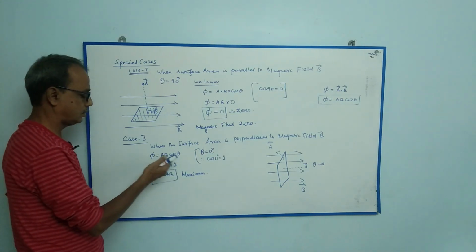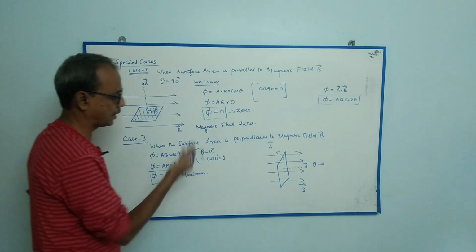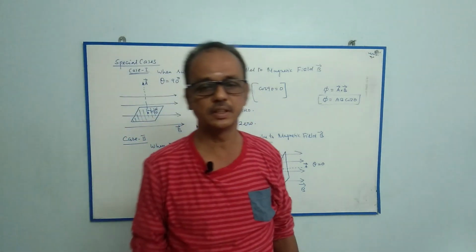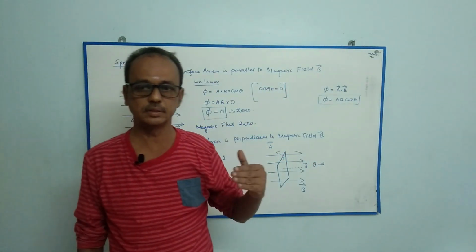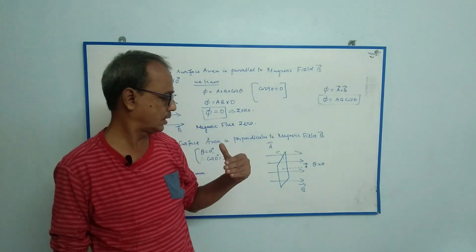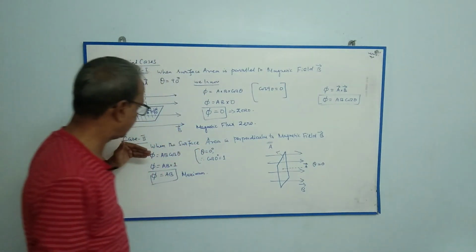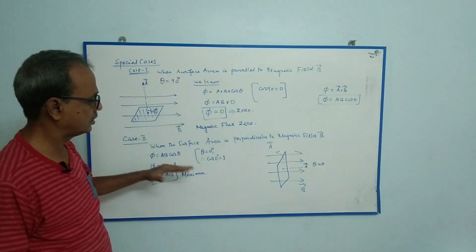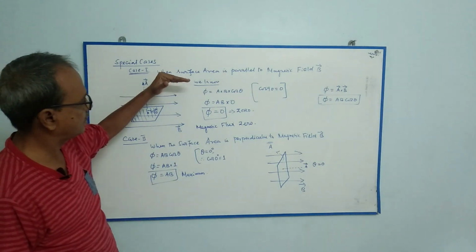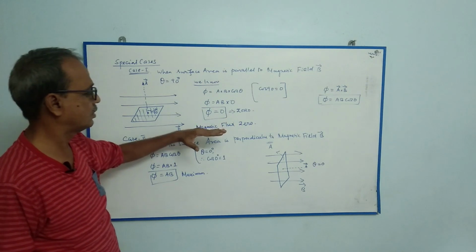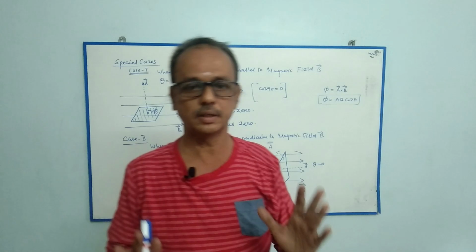Then AB into 1 gives phi is equal to AB, which is maximum flux linked with the coil when the conductor is placed perpendicular to the magnetic field B. When the surface area is parallel to the magnetic field, the flux linked with the coil is zero. This is the conclusion.